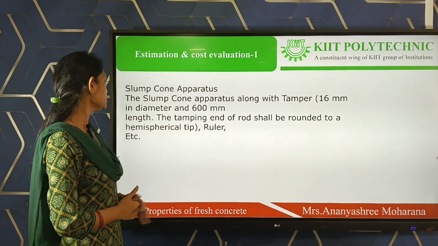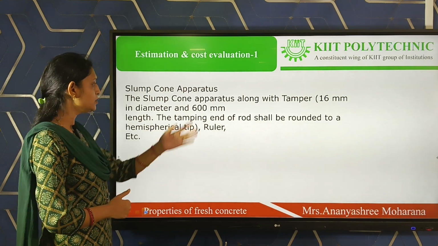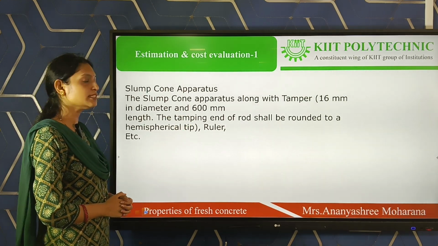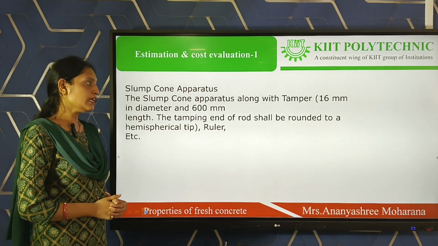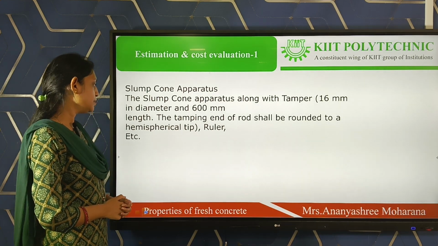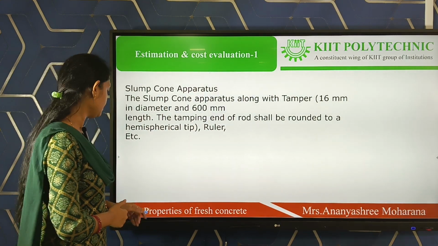Then the slump cone apparatus, along with the tamper or tamping rod, which has a 16 mm diameter and 600 mm length. The tamping end of the rod shall be rounded at the hemispherical tip, ruler, etc. These are the apparatus we are using for the slump test.